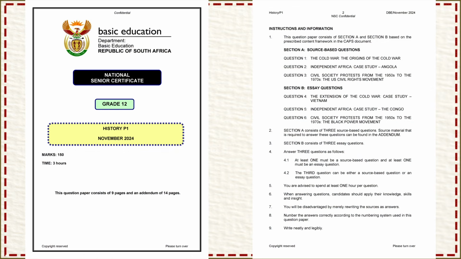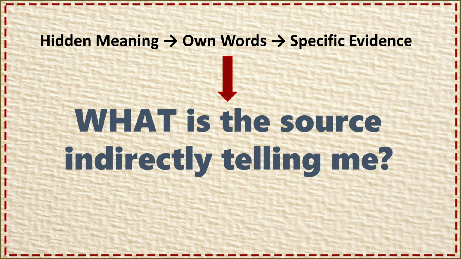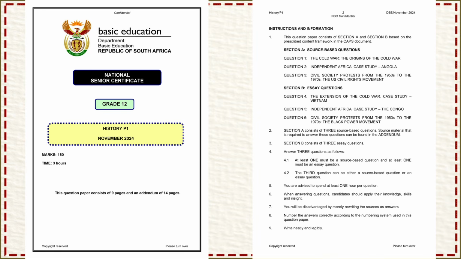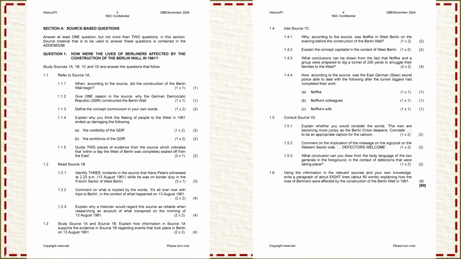Questions from the November 2024 DBE history examinations are used throughout this tutorial as worked examples. As you work through these questions, do not memorize the answers. Instead, watch how each answer follows the same three-step method. Find the hidden meaning, rewrite it in your own words, and strengthen it with specific historical evidence. We begin with paper 1.